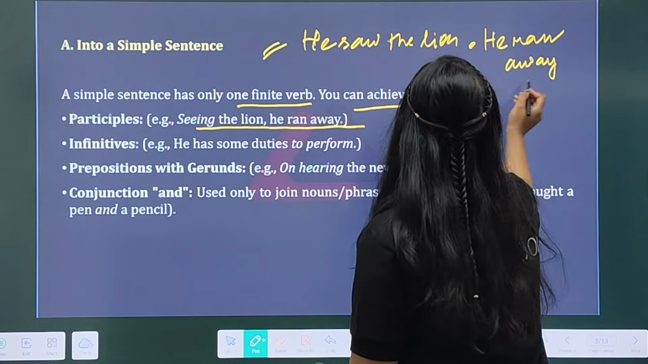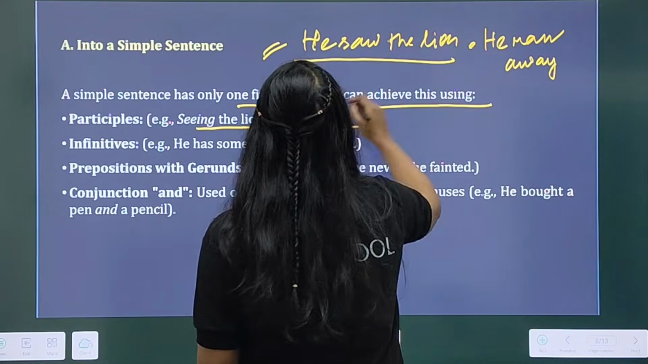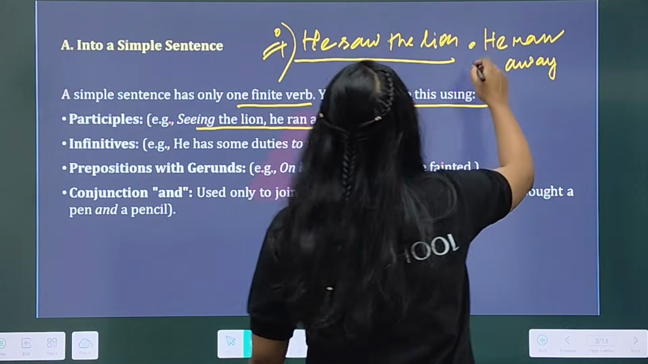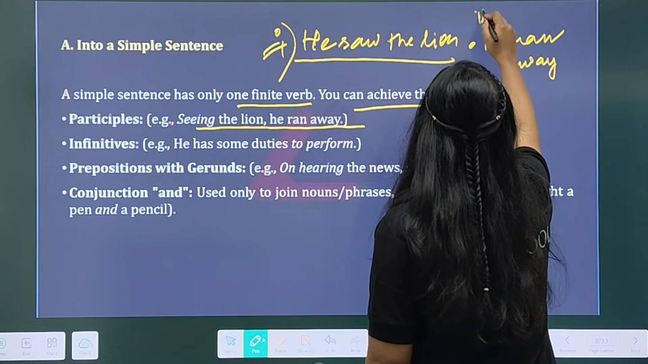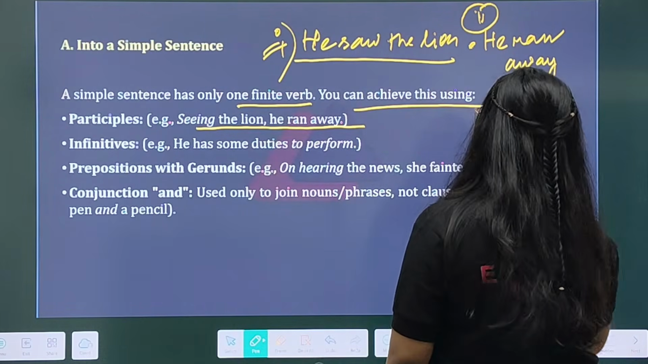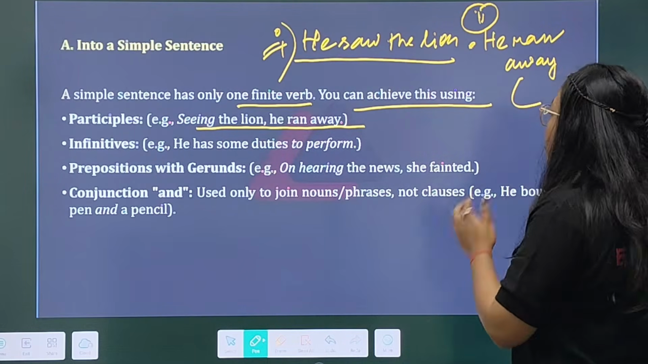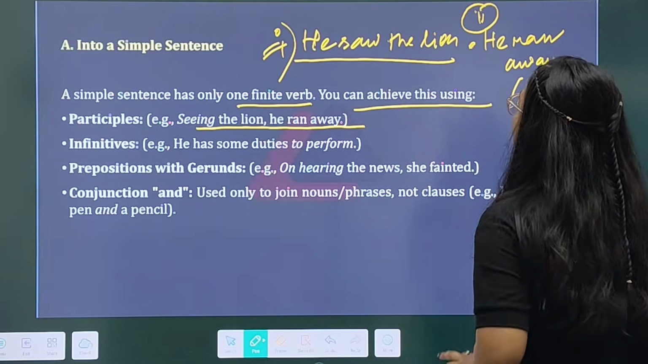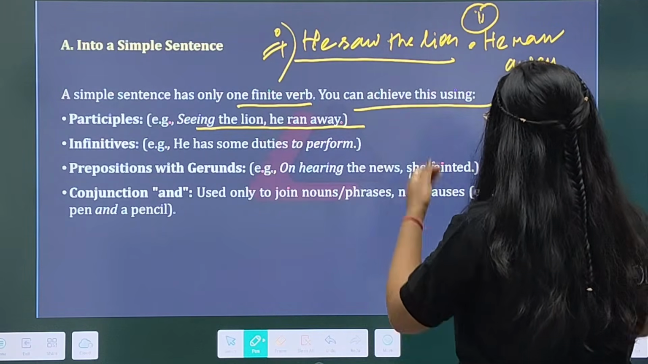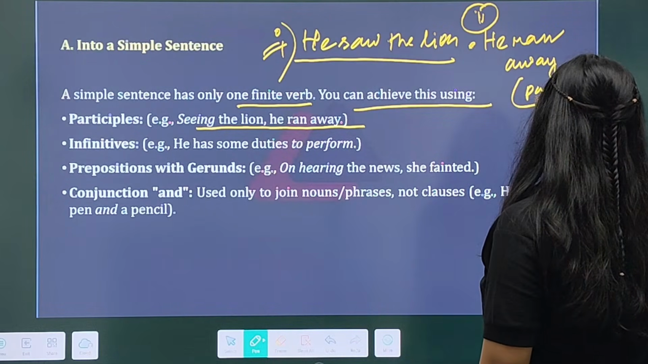Now these two are different sentences. He saw the lion is one sentence, and he ran away is another sentence. You eventually get this with a note within brackets. In synthesis of sentences, you have to combine these sentences by using a participle.